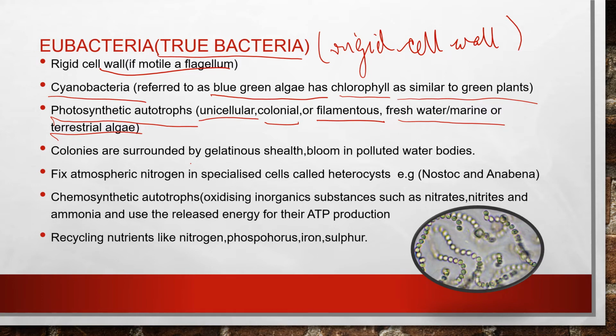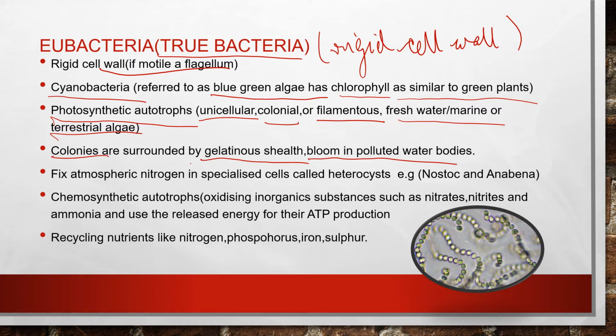Now how are they found? They are found in colonies which are surrounded by a gelatinous sheet. So what does this gelatinous sheet mean? That is a slimy kind of sheet they are covered with. They are found in colonies, in groups. They are not found singly. You can't find a single eubacterium; they stay in colonies, like a group, and they bloom in polluted water bodies.